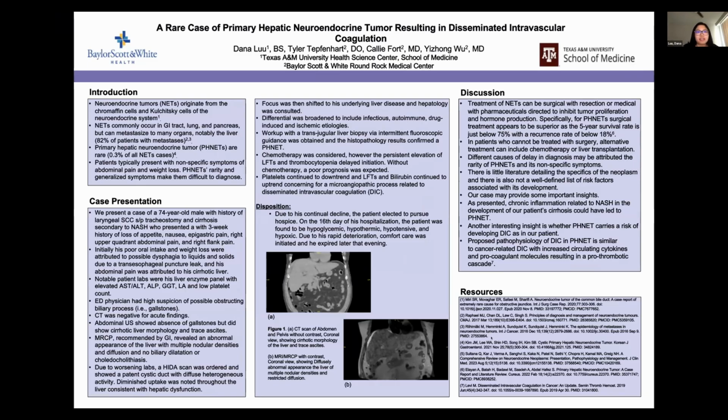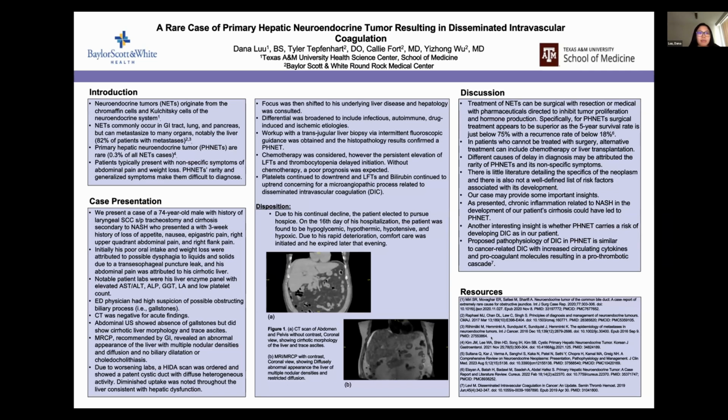I am presenting a case study titled "A Rare Case of Primary Hepatic Neuroendocrine Tumor Resulting in DIC." So a little bit of the intro about neuroendocrine tumors is that they originate from chromaffin cells and Kulchitsky cells of the neuroendocrine system. And then neuroendocrine tumors are usually found in the GI tract, the lungs, and the pancreas. So about 60% of them occur there.